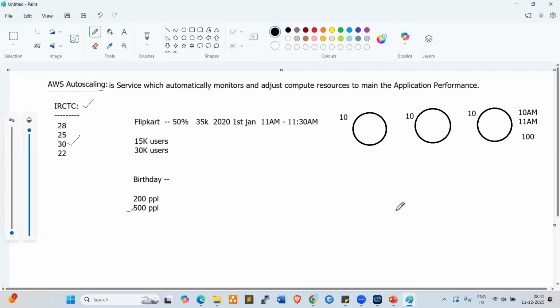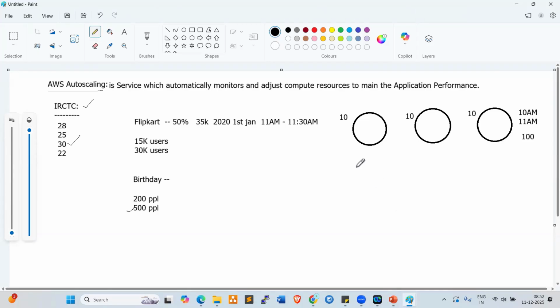When Tatkal starts, within 10-15 minutes, all tickets will be gone. For those 10-15 minutes, they are not increasing servers. If they increase servers, they need to buy the hardware and recruit the admins, which costs a lot. That is why they're not increasing the servers, right?